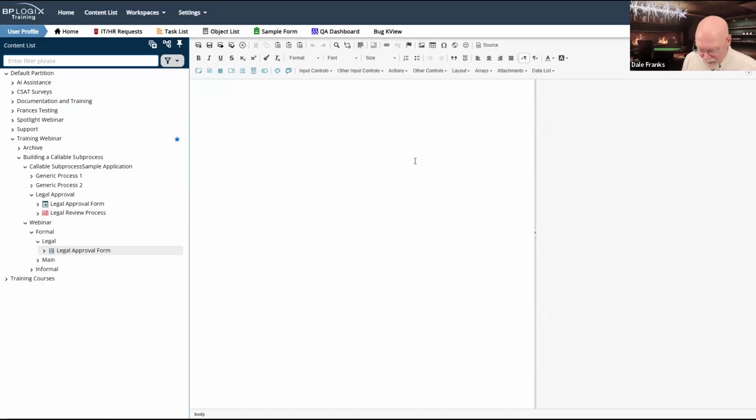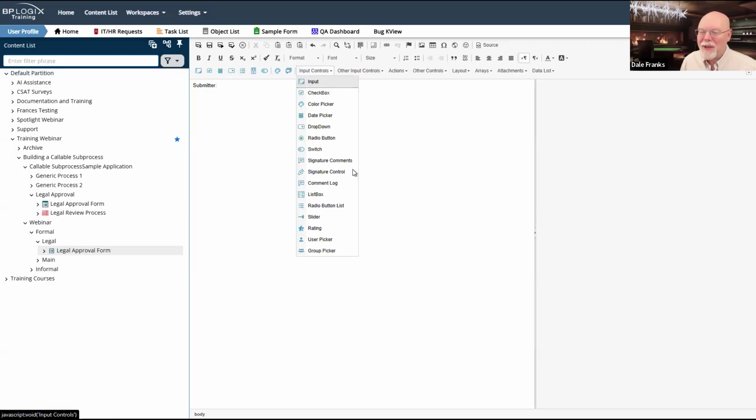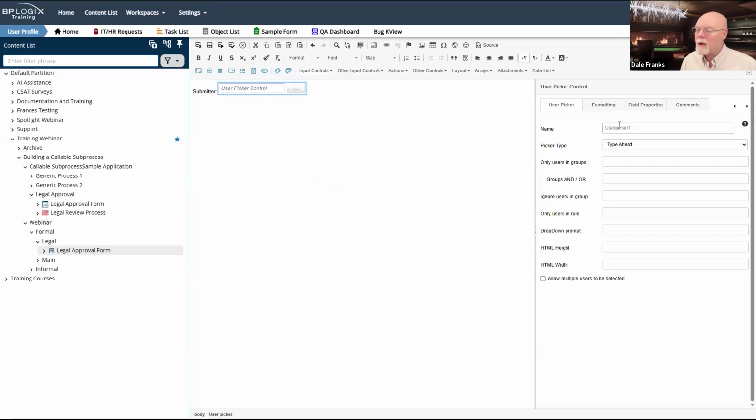So again, it's not going to be pretty and I'm not going to make it accessible by using labels and doing all of that stuff. We're just going to do this quickly so that we're sure that we can do all of this in the time allotted for us. So there's our submitter. We're going to have a user picker and we're going to call the user picker submitter.